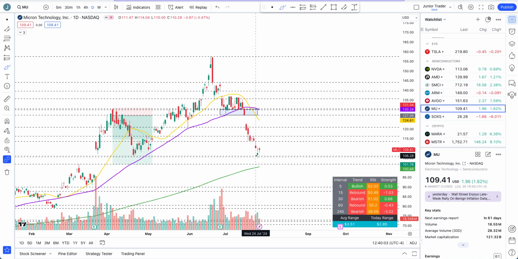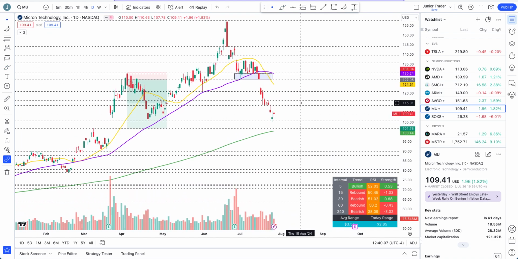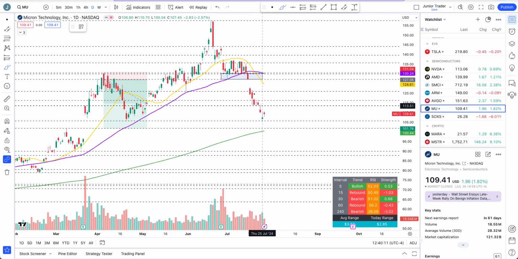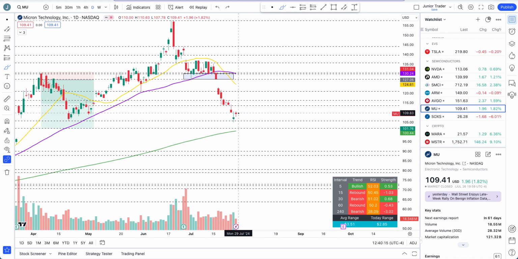All right, Micron. Micron is finding some bounce, but it's not bullish yet, guys. Its earnings are also way out. They just had their earnings, but Micron is still bearish in the downtrend, and there's nothing much on this that is to the upside. The structure will change to the upside only if it gets above 139.65. Otherwise, no. This is still very weak.